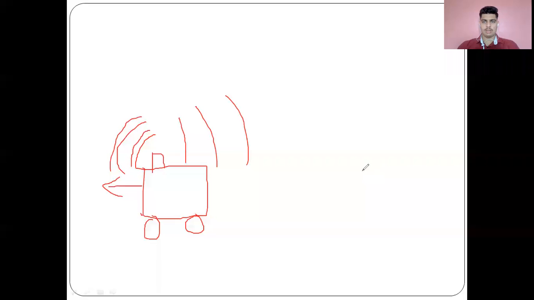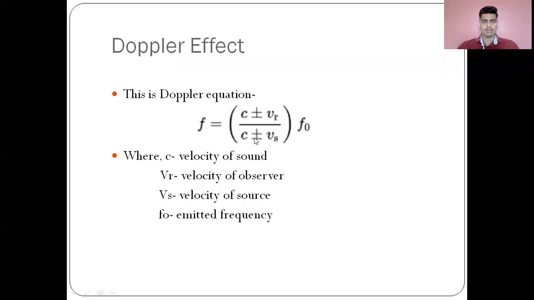And that's why our observer here would hear a lower frequency as compared to this side. That's why in our formula we will have a negative sign over here, whereas 0 over here, because our observer is not moving anywhere.